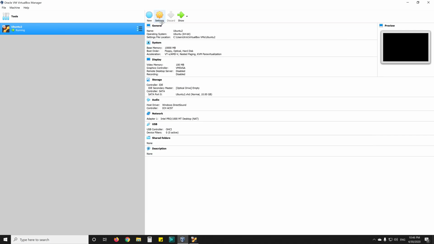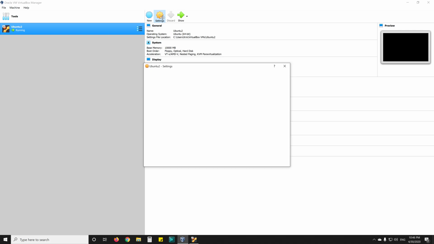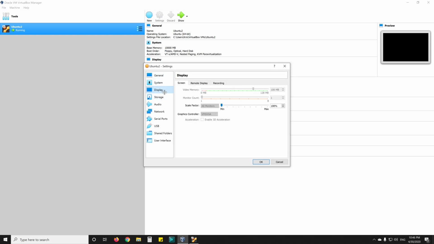Okay, so while waiting for that, one thing to note is what you want to do is go into your virtual machine settings and go into display and turn up your video memory. I turn mine up to 100 megabytes, otherwise it won't let you select the maximum resolution once you are in there, and that's just for VirtualBox.